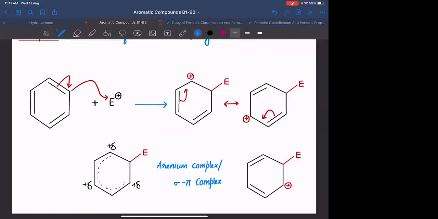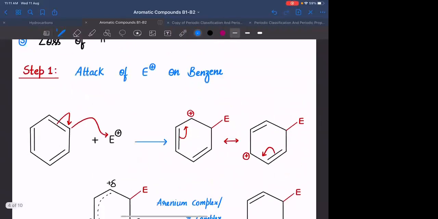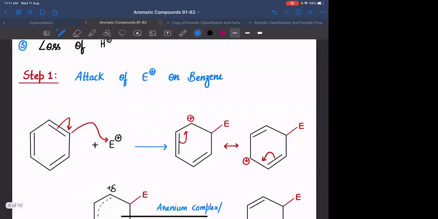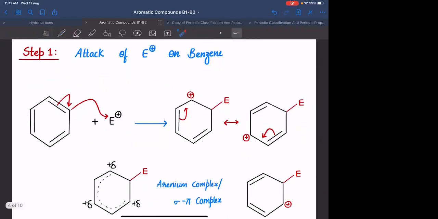Clear है? What is the first step? The first step is generation of electrophile, which will be different for different reagents used. What is the second step? The second step is attachment of or attack of that particular electrophile on the benzene ring. Whenever the electrophile is approaching the benzene ring, because of electromeric effect, the pi bond will be polarized onto the carbon atom, and that particular negative charge will be attacking the electrophile, which will lead to the formation of which particular intermediate? What is that called?